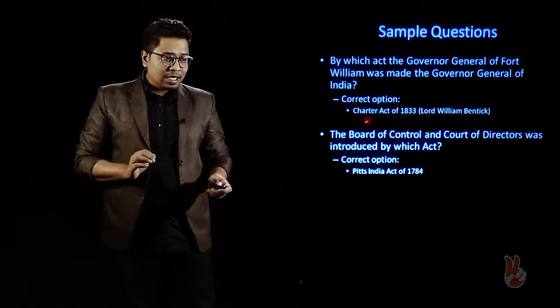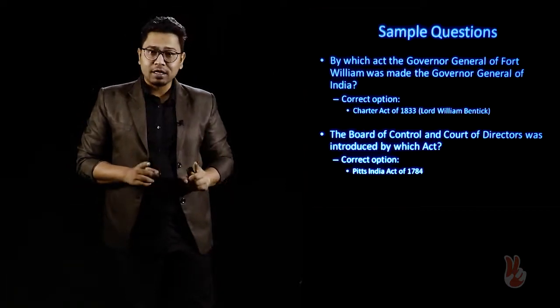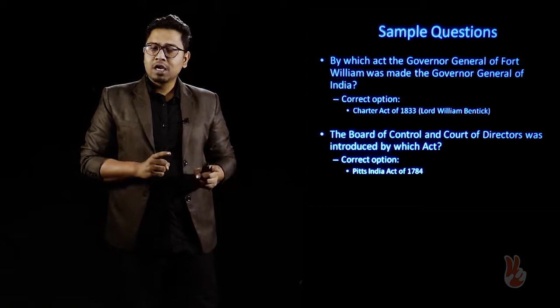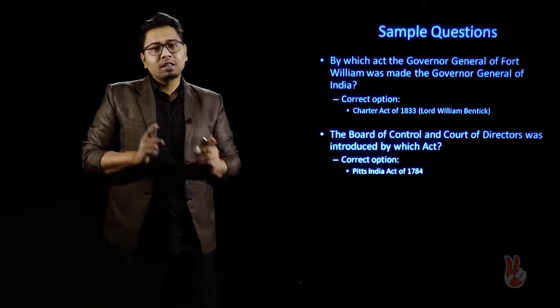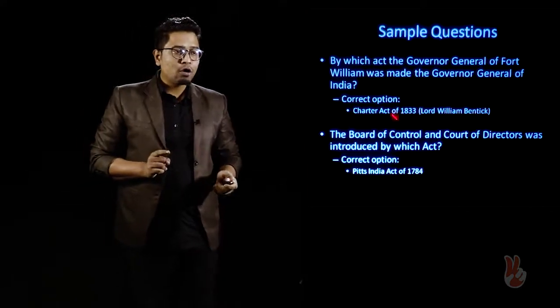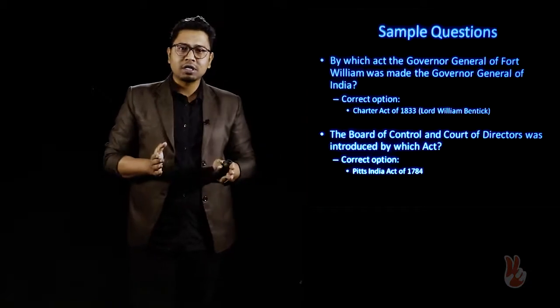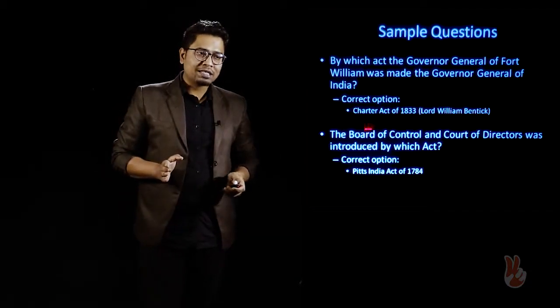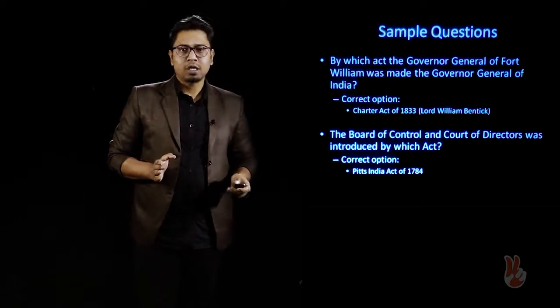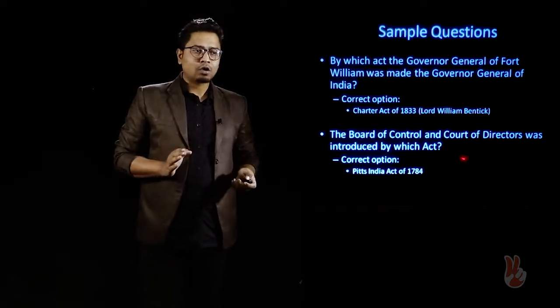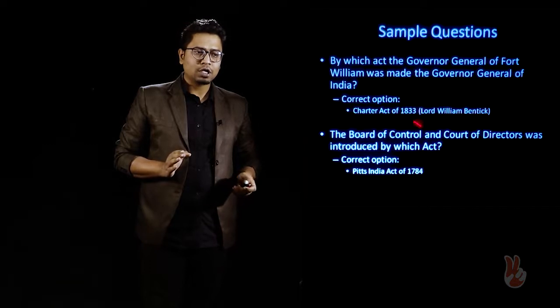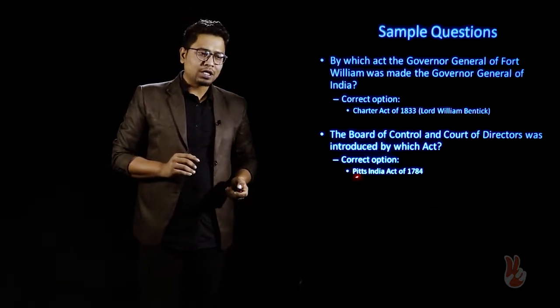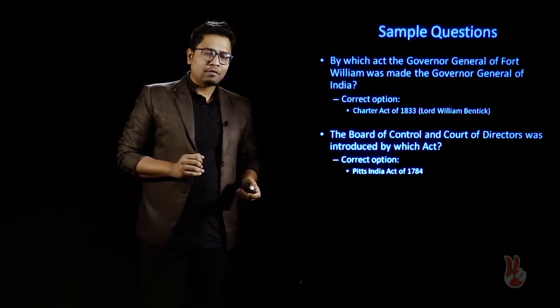This is the institution which linked British India with the British Parliament. It is through the Board of Control that the administration of British India is linked to the British Parliament. Therefore, the Board of Control is the chief body, and the Court of Directors also has to work in conjunction with the Board of Control, and this was done through the Pitt India Act of 1784.